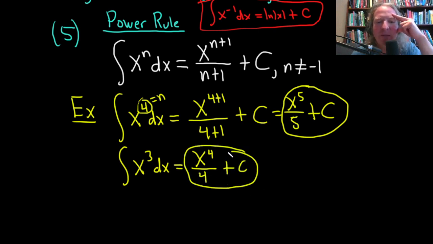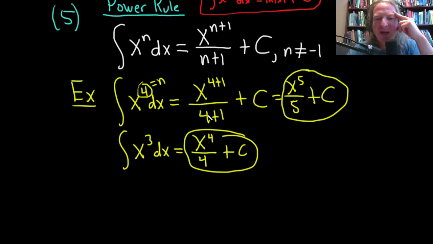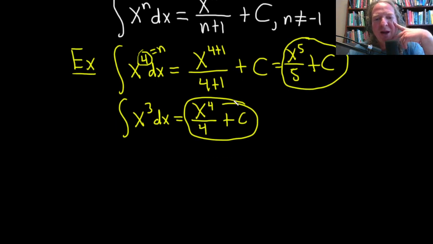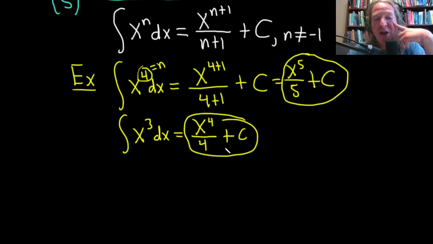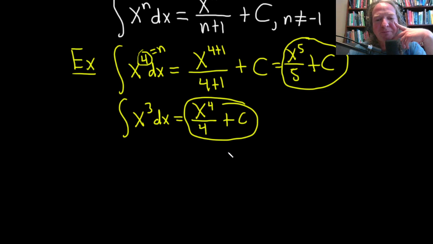So you want to skip this middle step. It's not wrong, it's just that it slows you down, and the math gets really long and involved. Anytime you can skip a step that's very easy to do mentally like this, it's recommended that you do. And this just doesn't look pretty when you have 6 of these in the same problem, so it's worth just going to the answer. So very, very powerful formula.